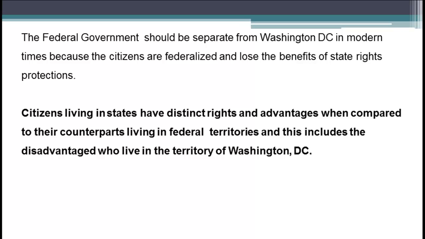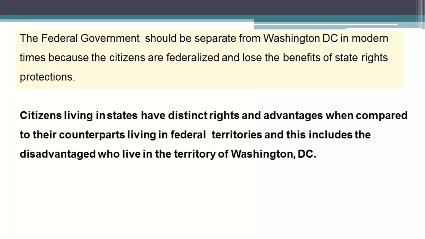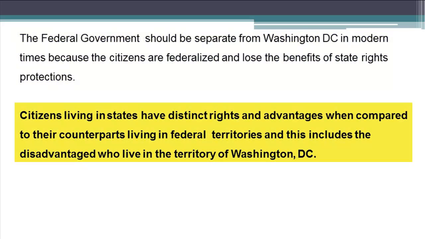In the other example, we said the federal government should be separate from Washington, D.C. in modern times because the citizens are federalized and lose the benefits of state rights protections. To restate that in a topic sentence, we can say citizens living in states have distinct rights and advantages when compared to their counterparts living in federal territories, and this includes the disadvantaged who live in the territory of Washington, D.C. Here we can see we're going to do a comparison.